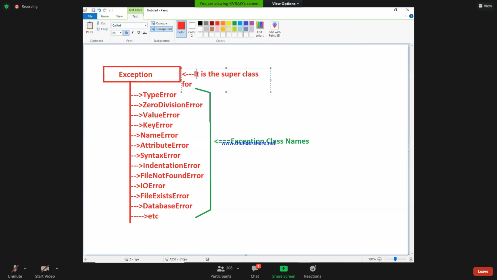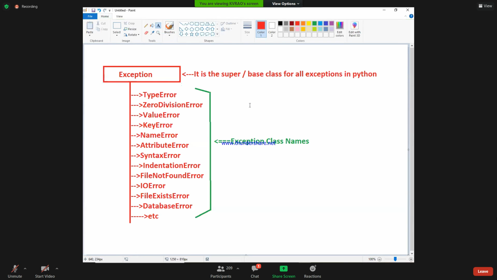In the inheritance, I am going to introduce this point anyhow. It is too early to talk about inheritance, but you need to remember this terminology because at one point of time I have to introduce this topic. Exception is a super class or base class for all exceptions in Python.